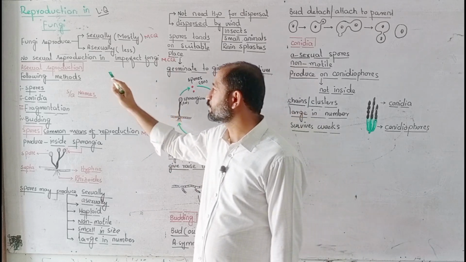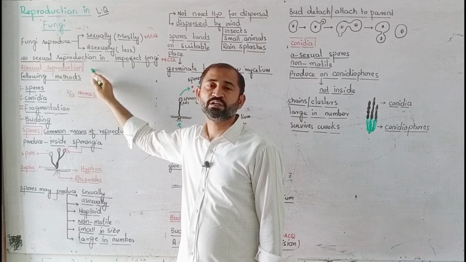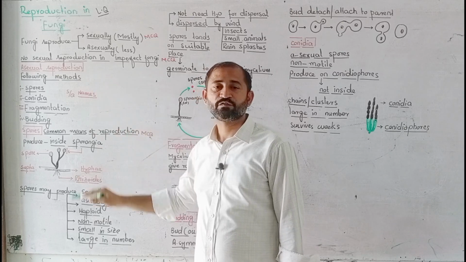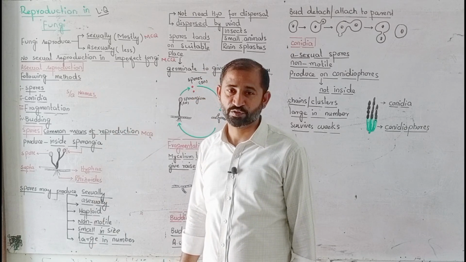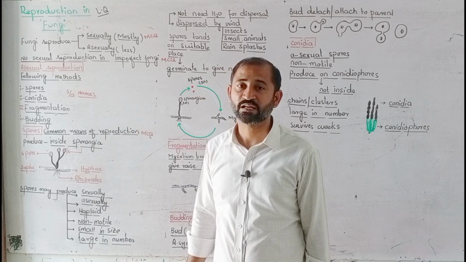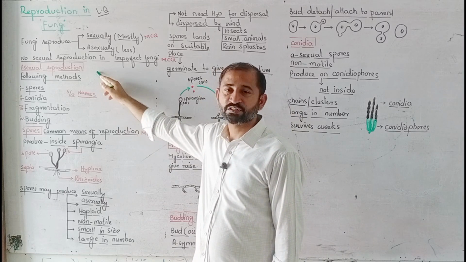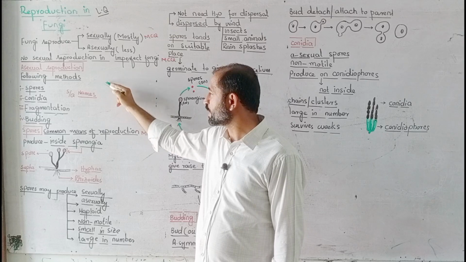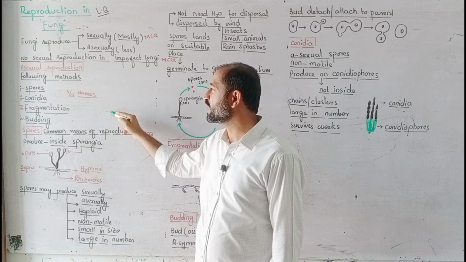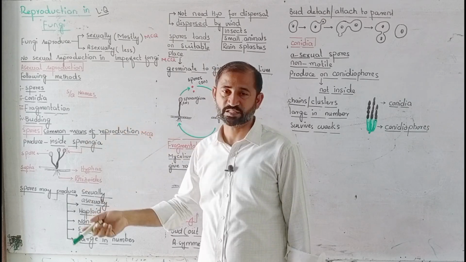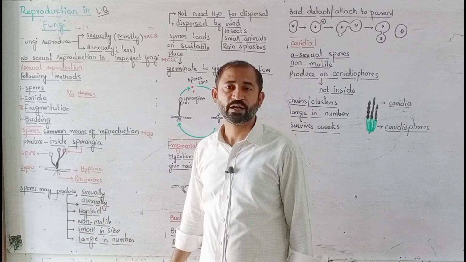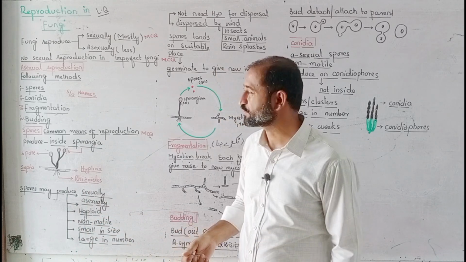Next is asexual reproduction. Our question starts from here: what are the different methods of asexual reproduction in fungi? This is a long question. To discuss asexual reproduction in fungi, first of all you have to write the names of all 4 methods through which fungi can reproduce asexually.